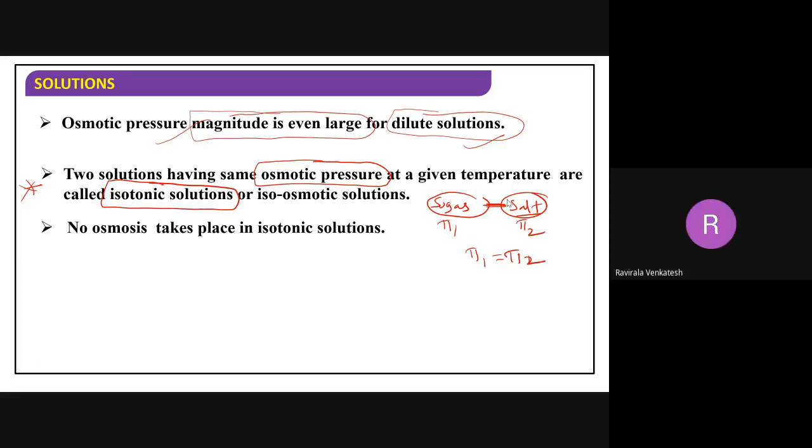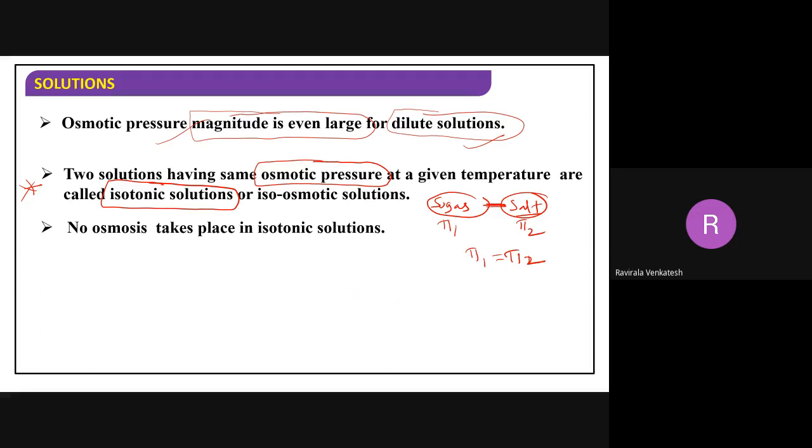Isotonic solutions. What does it mean? This sugar solution and salt solution both have the same osmotic pressure. Therefore, they are iso. Iso means same, the same type of osmotic pressure. Therefore, they are isotonic solutions. Suppose they have the same concentration, can I say these are isotonic solutions? Obviously, we can say. If they have the same concentration, definitely we can say they are isotonic.